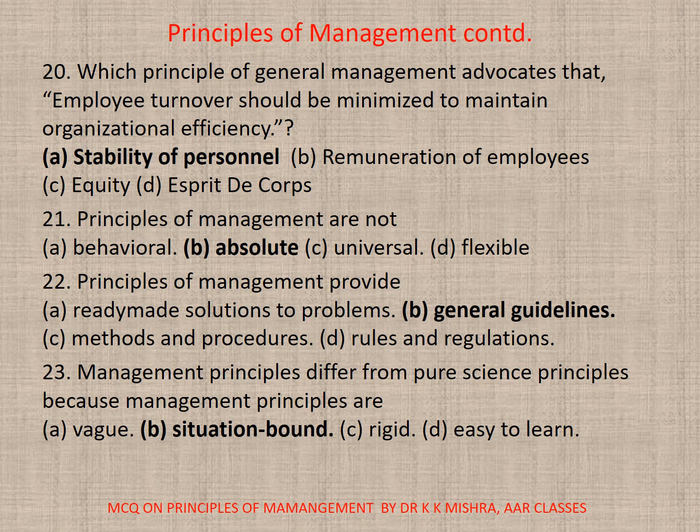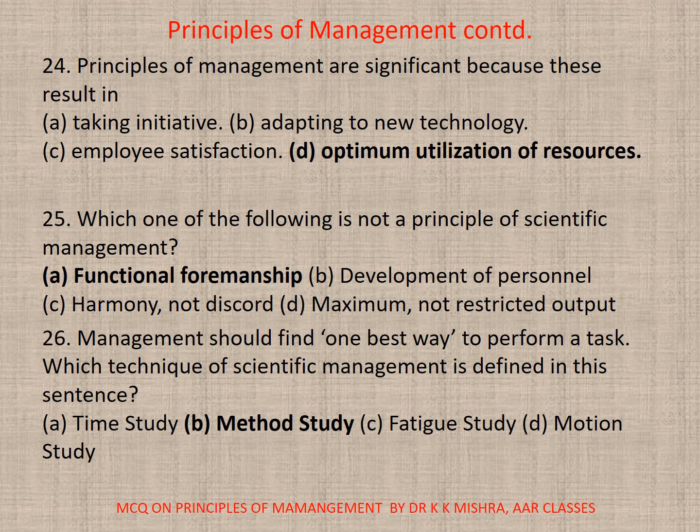21. Principles of management are not, correct option is B, absolute. 22. Principles of management provide, correct option is B, general guidelines. 23. Management principles differ from pure science principles because management principles are, correct option is B, situation bound. 24. Principles of management are significant because these result in, correct option is D, optimum utilization of resources.